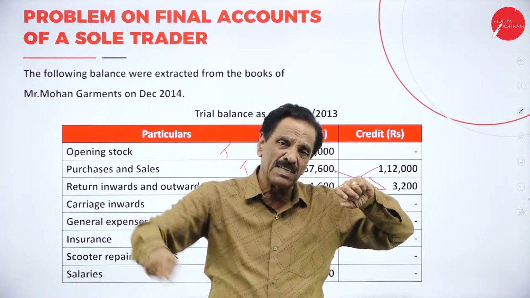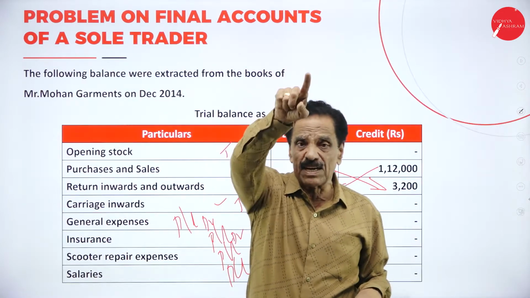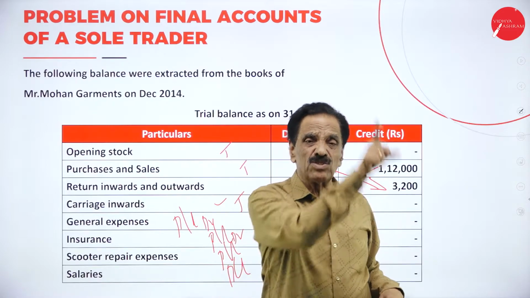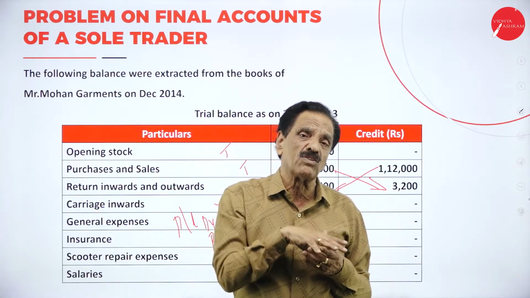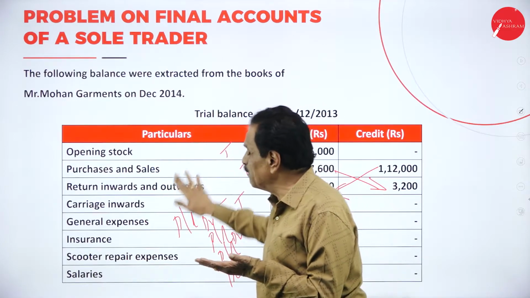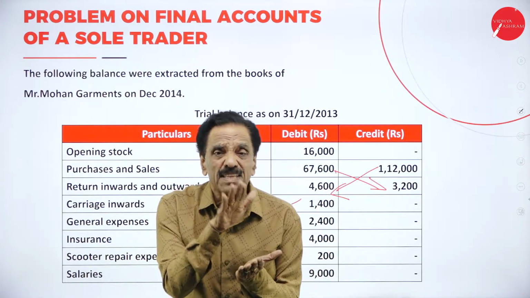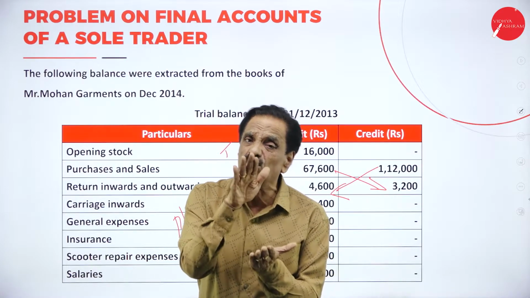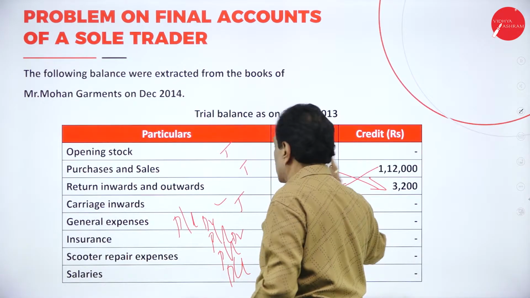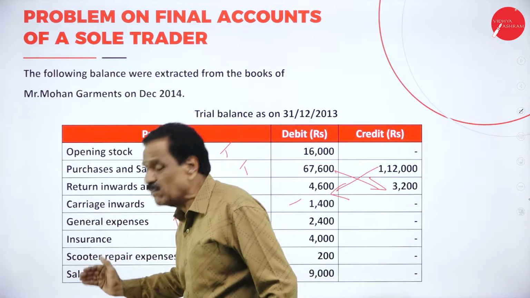This is the business cycle. Journal to ledger, ledger to trial balance, to final account, where in the final account we have the trading account, profit and loss account, and the balance sheet. When the trial balance is given, it shows the arithmetical accuracy of the books of account. We have two sides: the debit side and the credit side. These items are taken from the ledger.